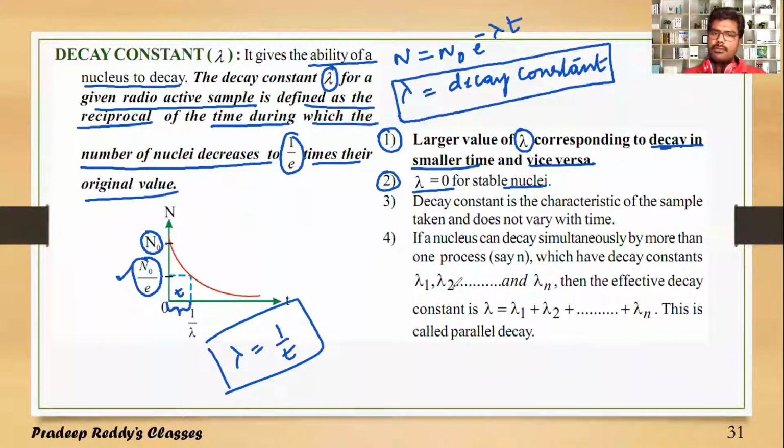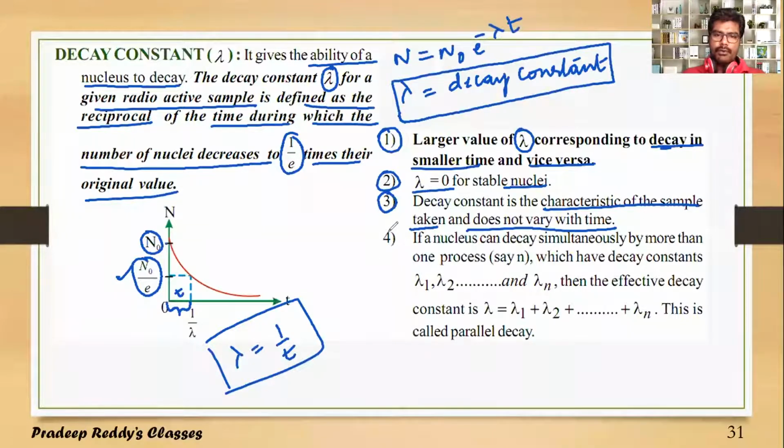So lambda will be equal to 0 for a stable nucleus. Number 3 is that the decay constant is characteristic of the sample taken and does not vary with time. The decay constant only depends upon the nature of the nucleus. For example, if you are taking uranium, for that uranium nucleus, at any time, the value of lambda will be the same. It does not change with time.